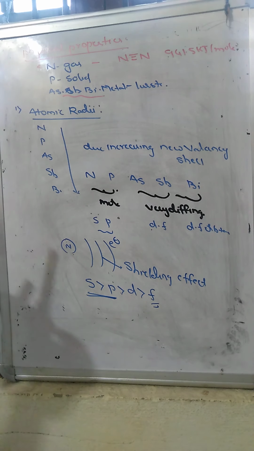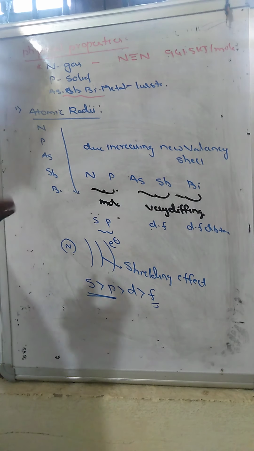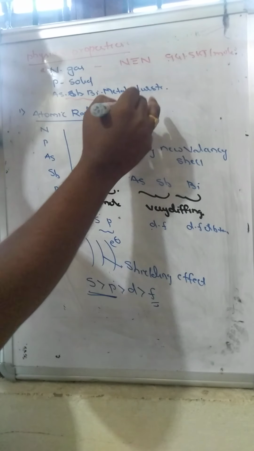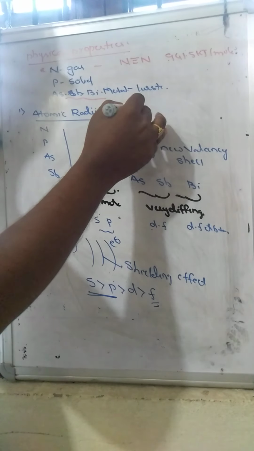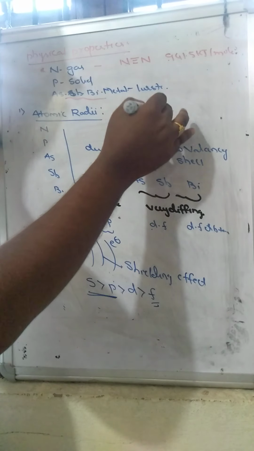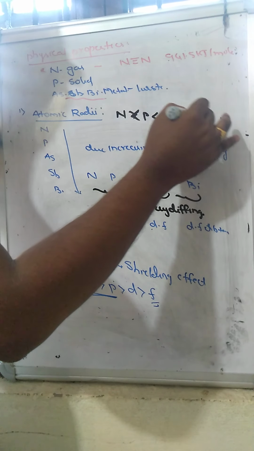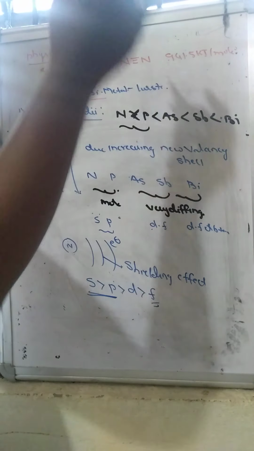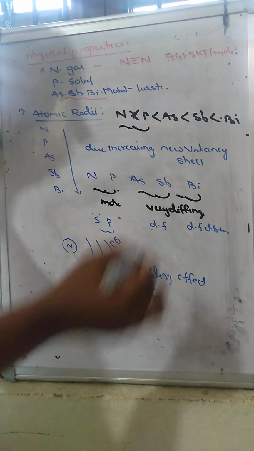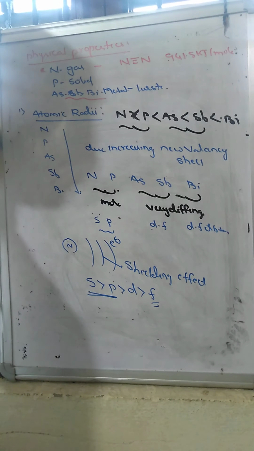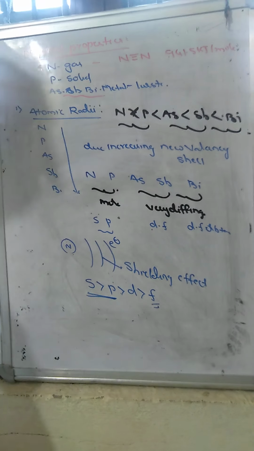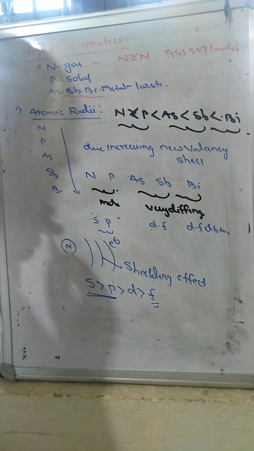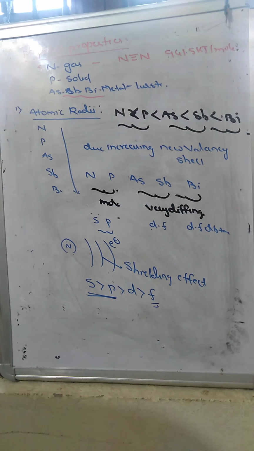But finally, what we know is that the atomic radii of the 15th group of elements increase from top to bottom: nitrogen, phosphorus, arsenic, antimony and bismuth. But there is a huge increase between nitrogen and phosphorus, relatively less here, and even less compared to this one. So we can see that atomic radii increase from top to bottom.